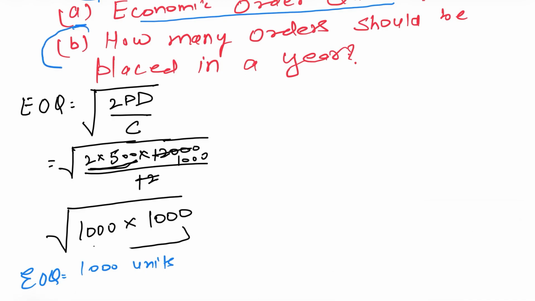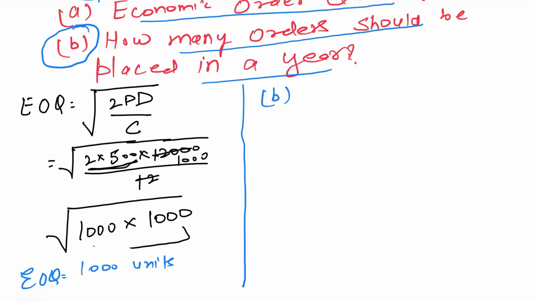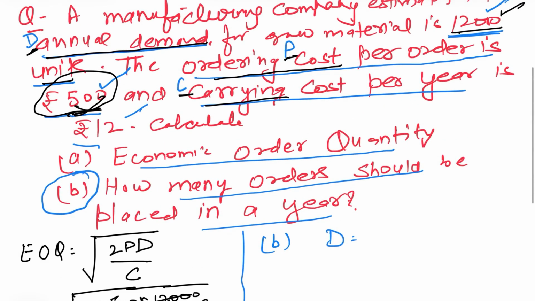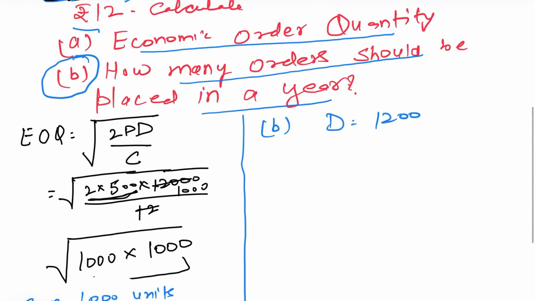Now, what is this B part given here? It is asking how many orders should be placed in a year. I said, what is your annual demand? It says my annual demand is 12,000 units. And how much quantity do you have to order in one go? That is your economic order quantity, 1,000 units, which we have calculated here. Then it is clear how many times in the year he will place the order.